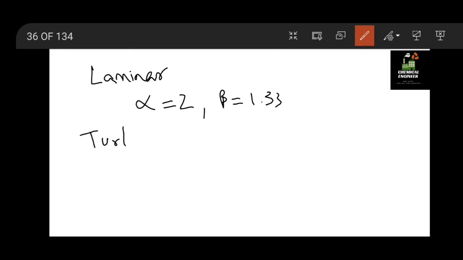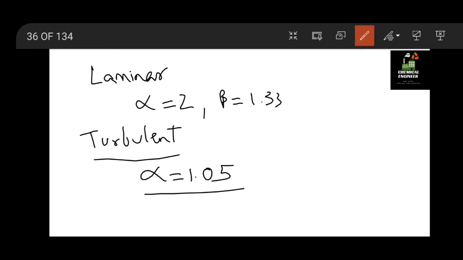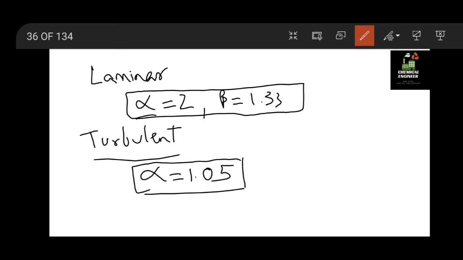For turbulent flow, we have alpha equal to 1.05. So if GATE asks you, don't calculate directly. Remember that alpha is 2 for laminar and 1.05 for turbulent, and beta is 1.33 for laminar case.